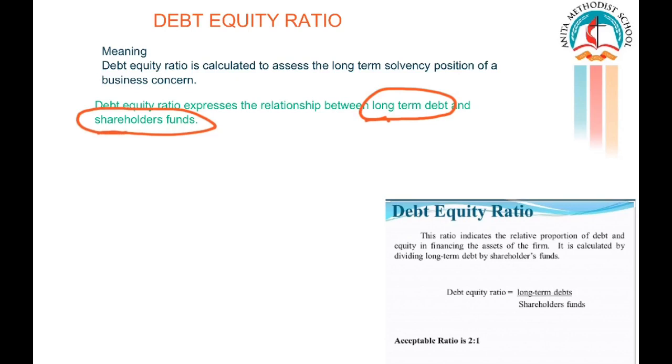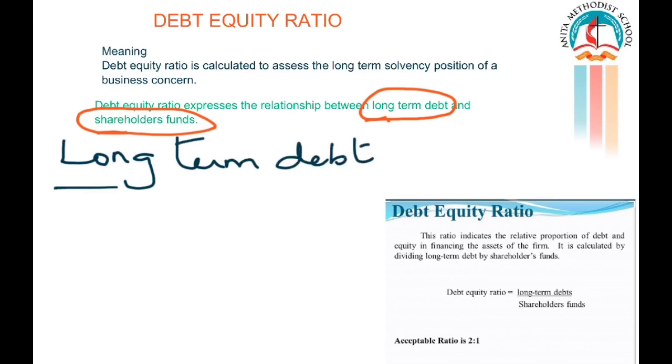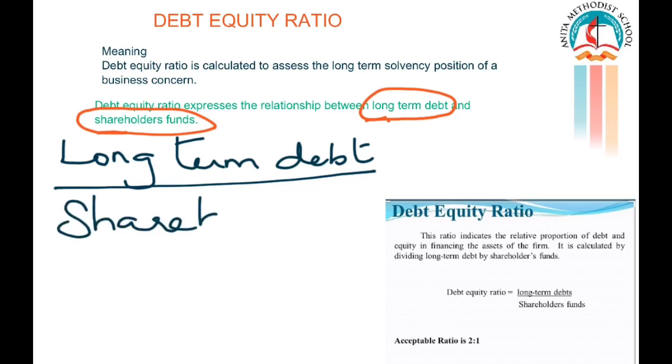Now let's see what is the formula for finding out the debt equity ratio. Long-term debt divided by shareholders' funds.